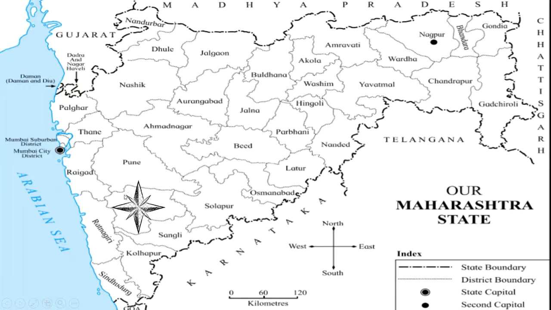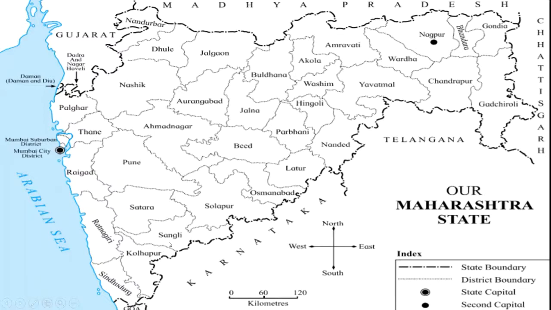To the northwest lies Raigad, Mumbai City, Thane. To the northeast lies part of Ahmednagar, Bid, Jalna. To the southeast lies Sangli. And to the southwest of Satara lies Ratnagiri.